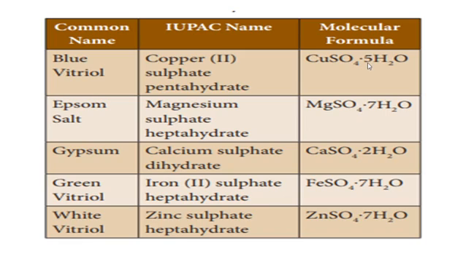Five water molecules: mono, di, tri, tetra, penta. It has 5 water molecules, so it is called pentahydrate. Cu copper, SO4 sulfate, so copper sulfate pentahydrate.